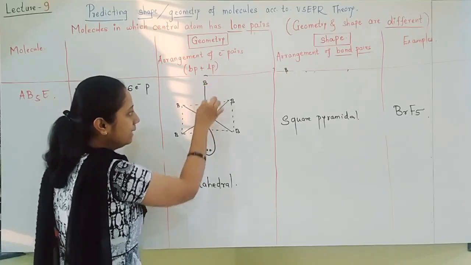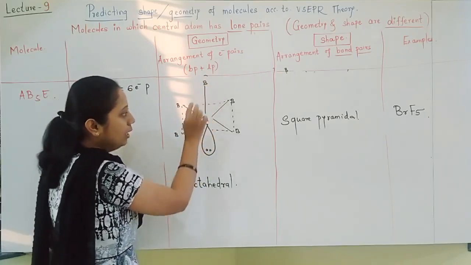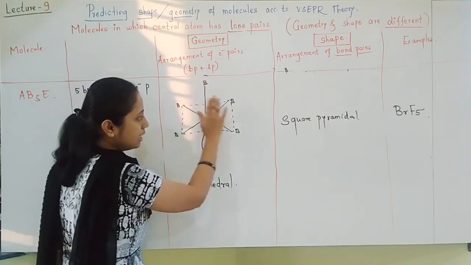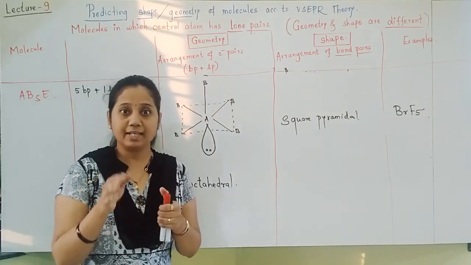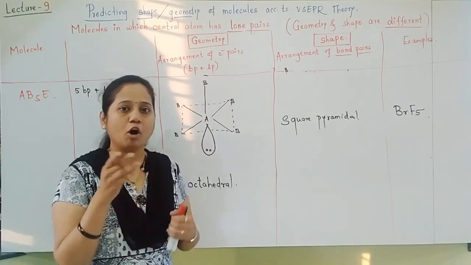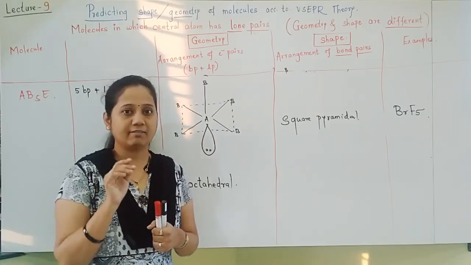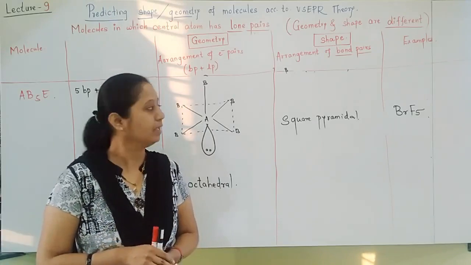I can keep it either up or down, no doubt in that. But don't keep it at an equatorial position, because a lone pair always arranges itself where there is minimum repulsion. All factors are considered, and wherever they get minimum repulsion, there they arrange themselves.